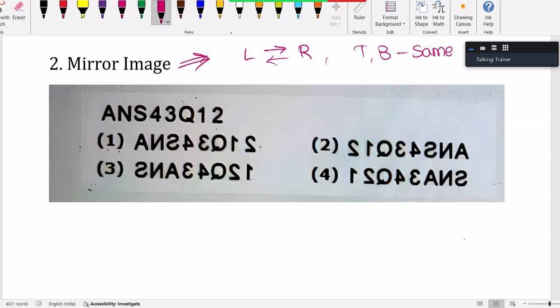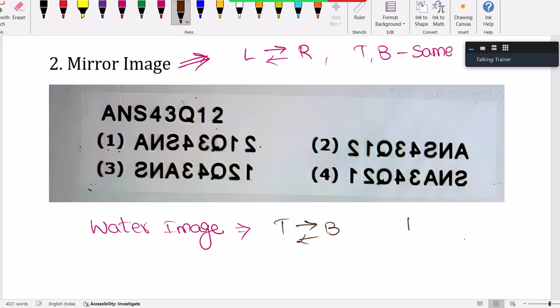Mirror image. Okay. I'll just give you an example. Whereas water image, see, you are standing in front of a mirror. You just raise your right hand. You can see that in the left side in the mirror. That is what your right becomes left. Got the clarity, right?